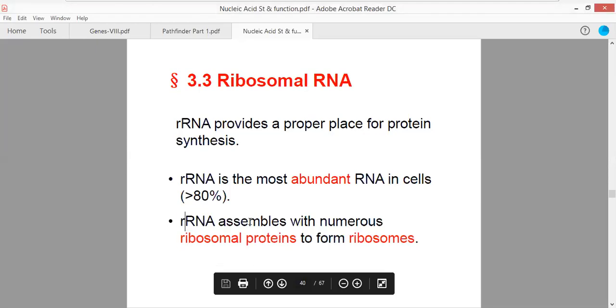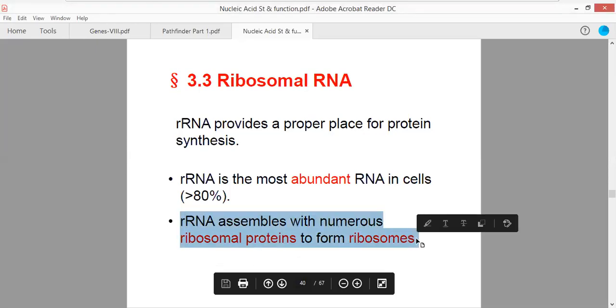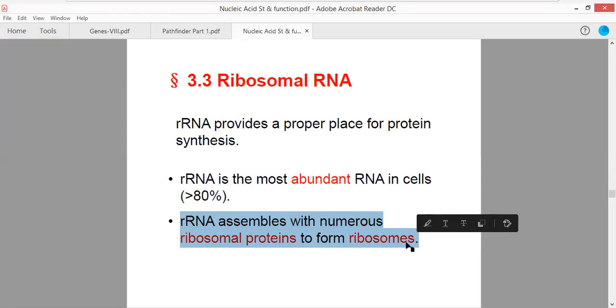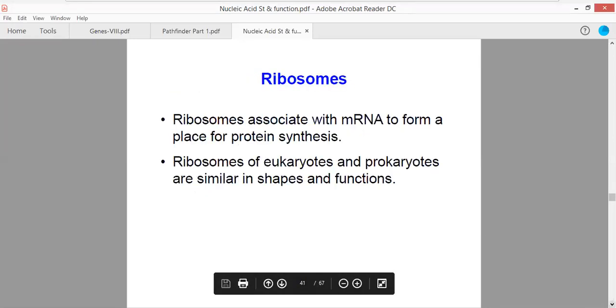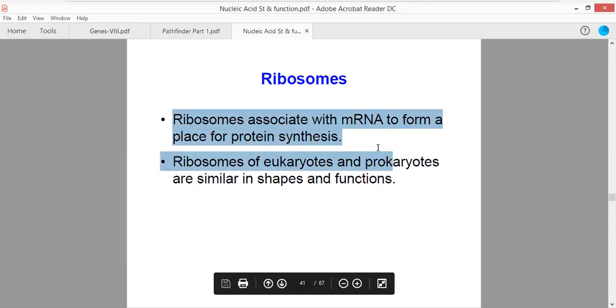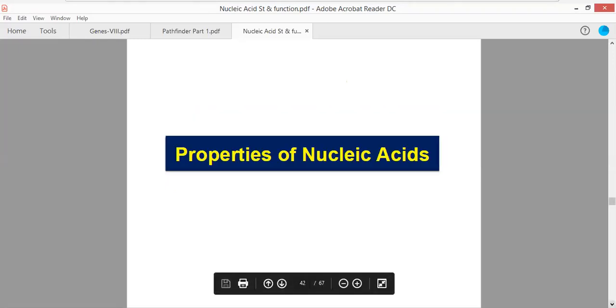Now see this, rRNA assembles with numerous proteins and leads to the formation of protein factories, and those protein factories are referred to as the ribosomes. So the ribosomes will be produced after organization of rRNA with proteins. Now ribosomes associate with mRNA to form the place for protein synthesis. Now how does protein synthesis occur? That we will be looking at in molecular biology.